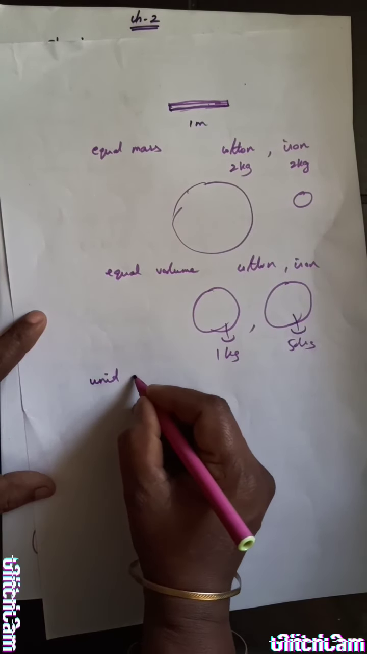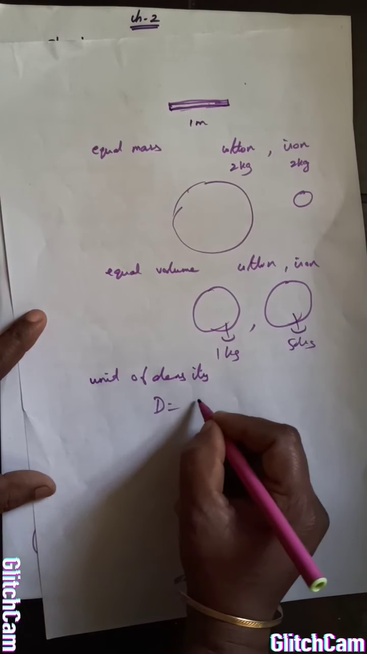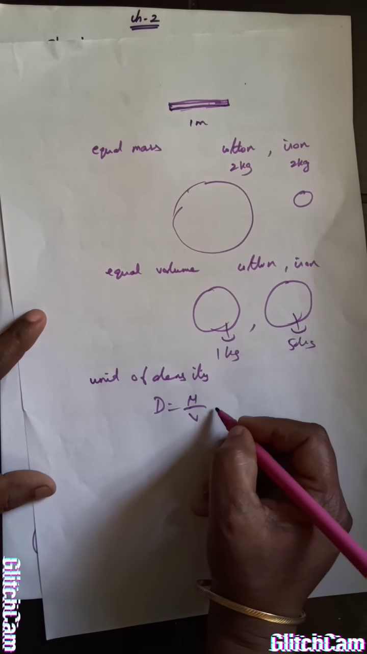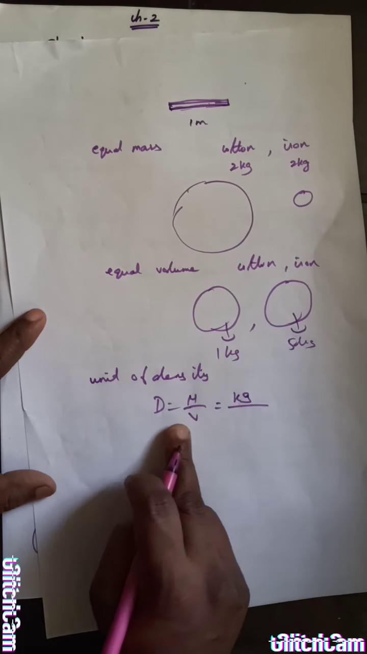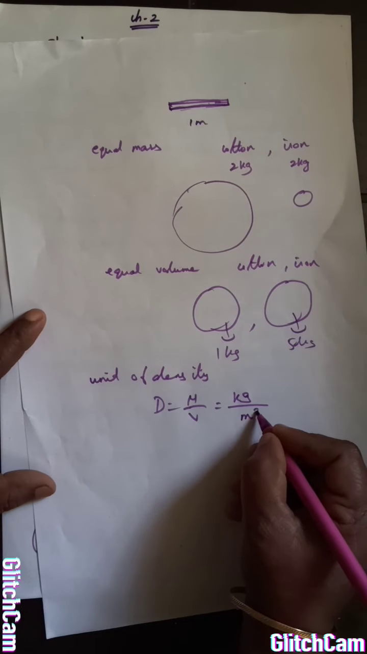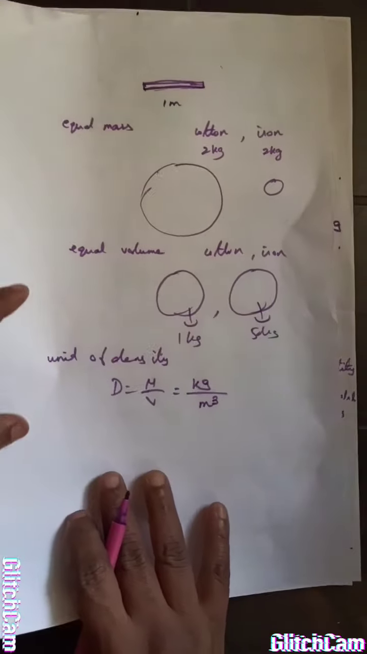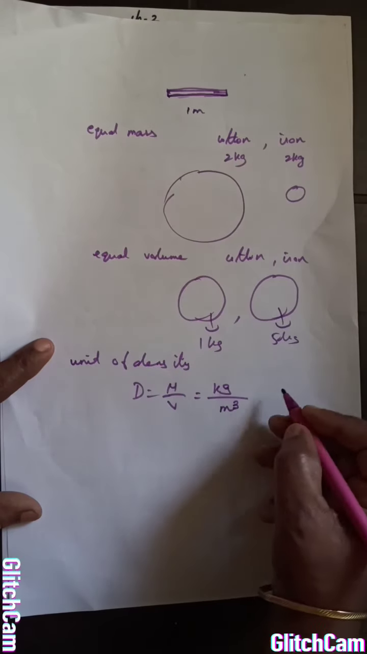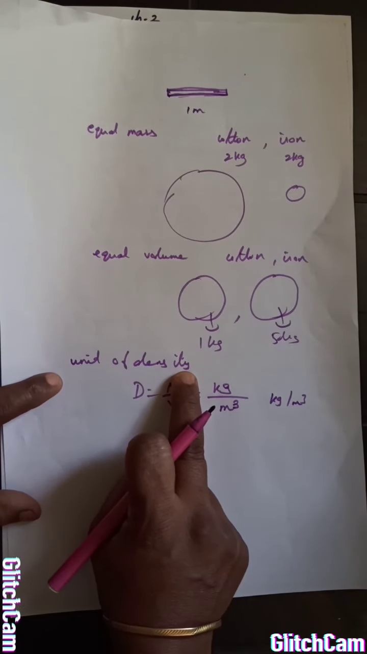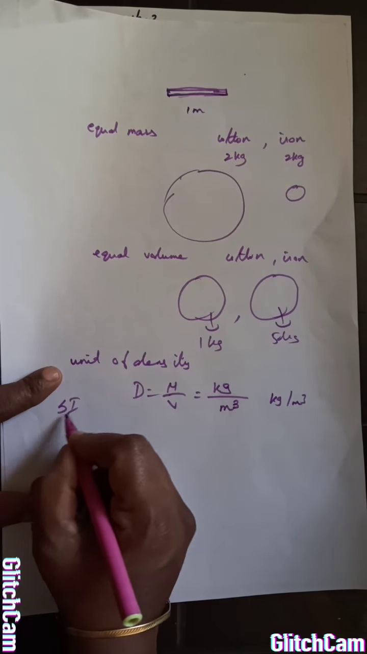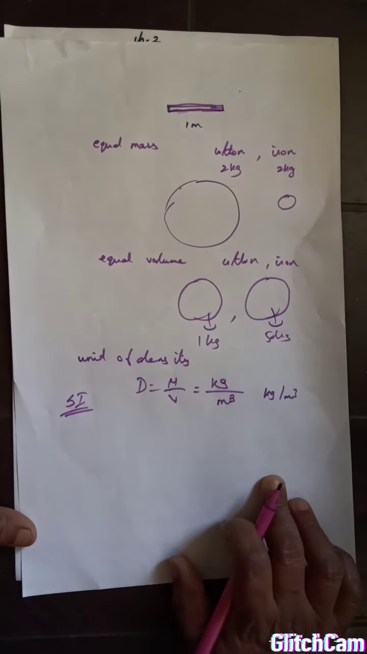Okay, next we go with the unit of density. What is the formula for density? Density is equal to mass upon volume. What is the unit of mass? Kilogram. What is the unit of volume? Meter cube. Okay, length into length into length. So kilogram per meter cube is the density of a substance in the SI system. This is the SI unit of density: kilogram per meter cube.